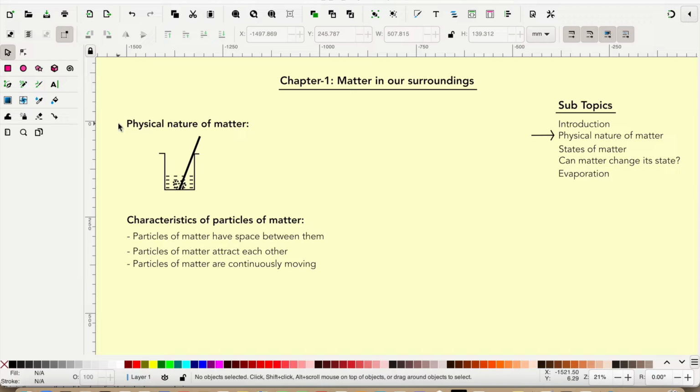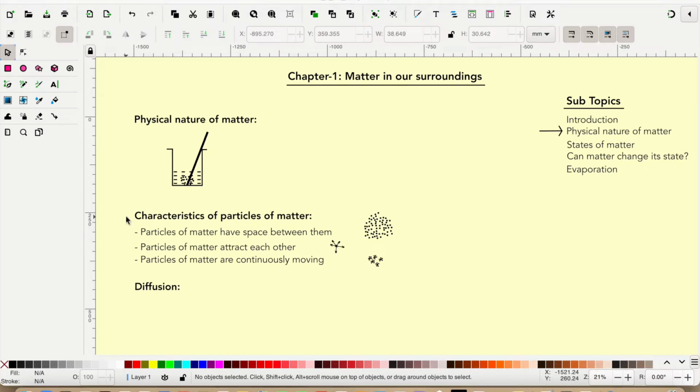Let us do a small experiment. Take a beaker, put some water in it and note down the water level. Now add 2 teaspoons of sugar in it and stir vigorously to mix it completely in water. Now check the water level again. Has it increased? The answer is no. Why? The explanation is when we dissolve sugar in water, the particles of sugar get into the spaces between the particles of water. This proves that the matter is made of particles.